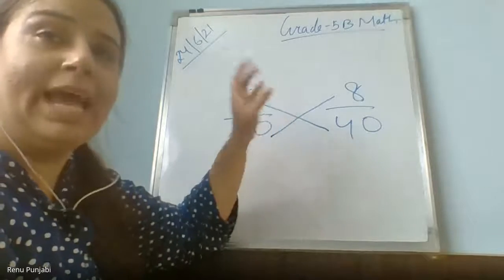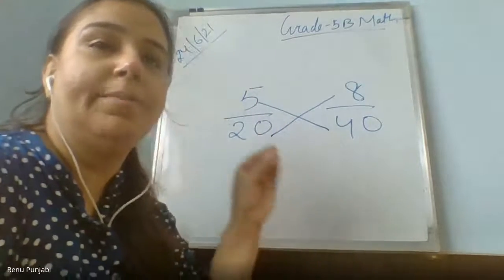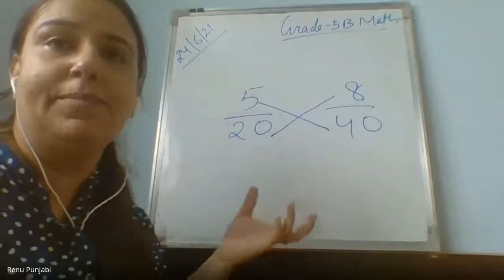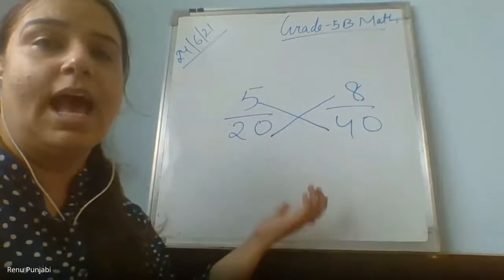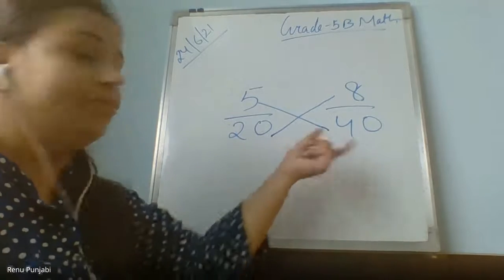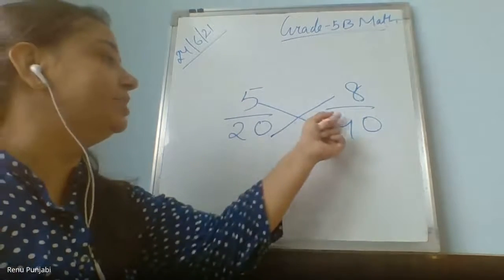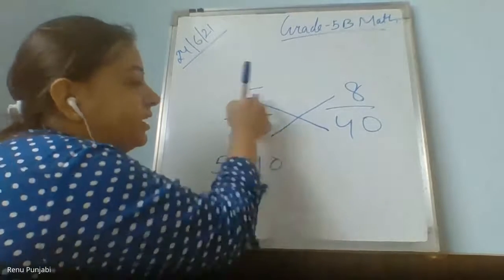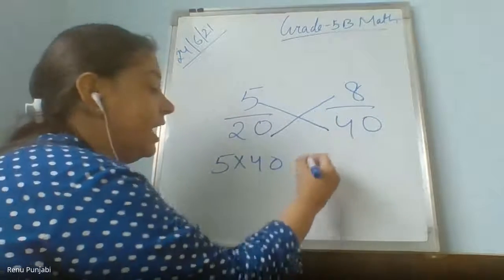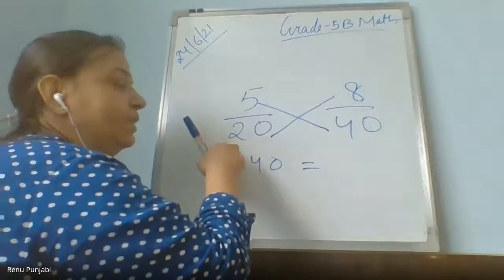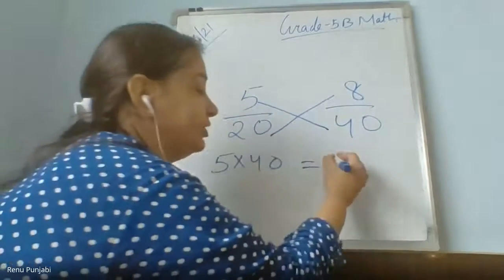If you want to check, आपने directly check कर लिया, practically कर लिया. Now comes the bigger units, and mathematically आप उसको check कैसे करेंगे. Now see, we do the cross multiplication. Means 5 will multiply with the denominator of the next fraction and put an equal to sign. 8 will multiply with the denominator of the other fraction.